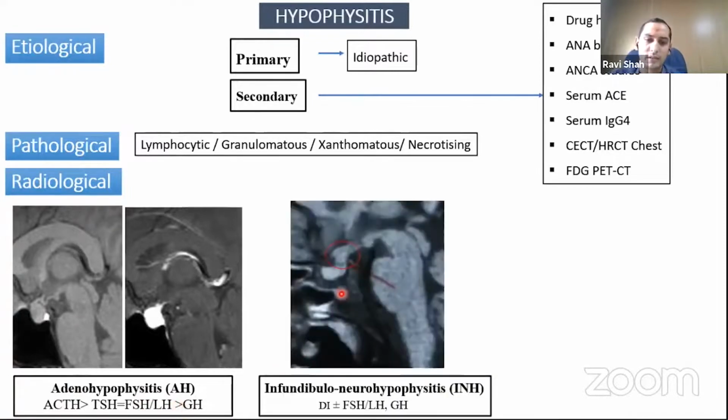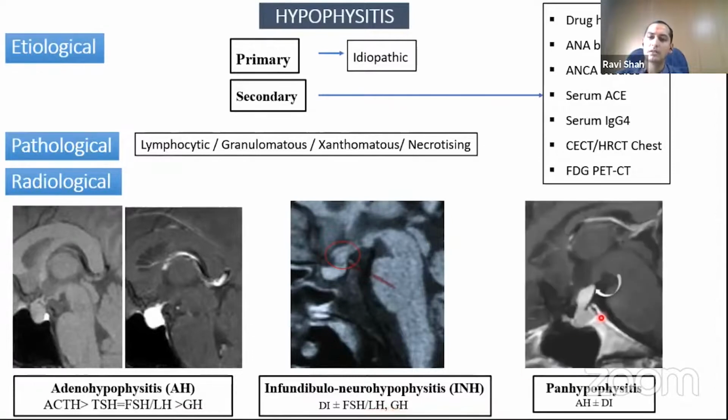The second one is the predominance of stalk and posterior pituitary involvement, that is known as infundibuloneurohypophysitis, where we can see a central diabetes insipidus. And in very rare cases, there can be affection of the growth and gonadotropin axis. The third one is the involvement of both anterior as well as posterior pituitary function, that is termed as panhypophysitis, where clinically the presentation will be similar to adenohypophysitis, as well as there can be a presence of DI.